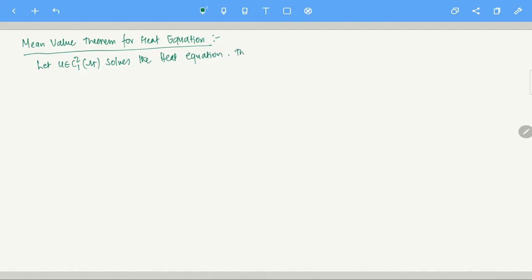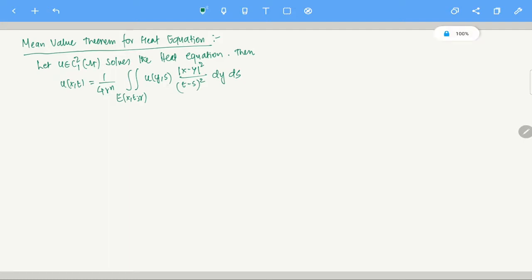So what does that mean? Then u at any point (x,t) is given by 1/(4 r^n) times the double integral over E(x,t,r) of u(y,s) |x-y|^2/(t-s)^2 dy ds. Clear? This is not exactly the kind of mean value property we did for the Laplacian; that kind of property may not work here.